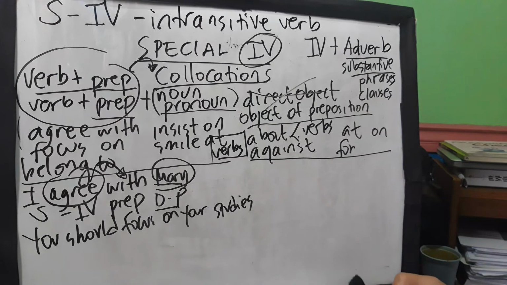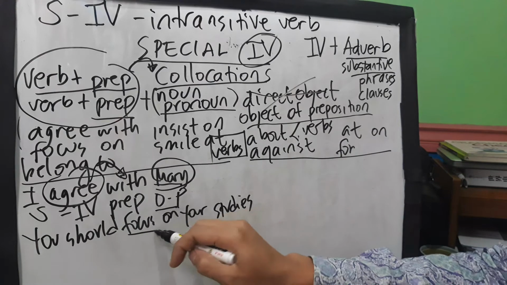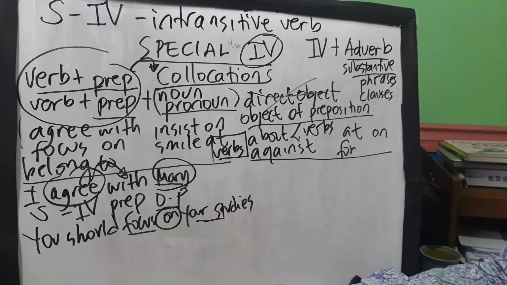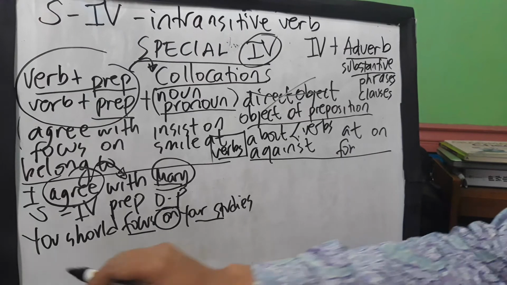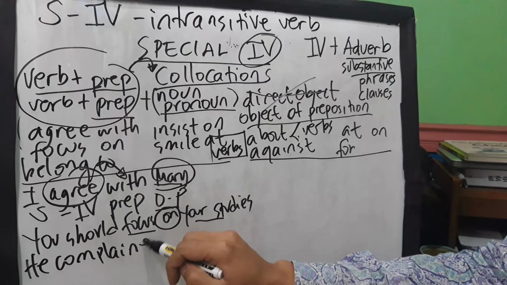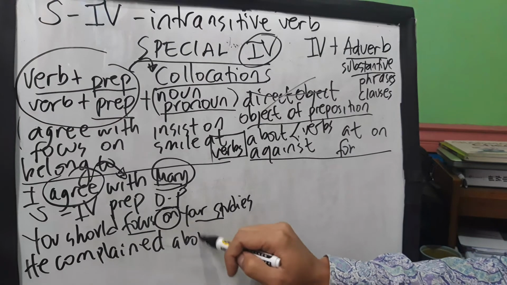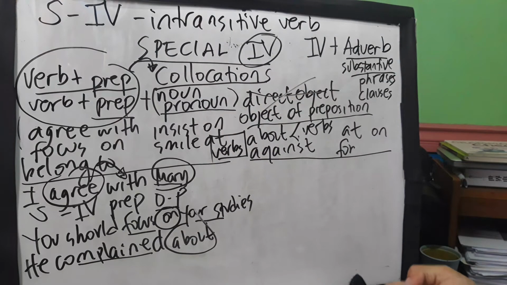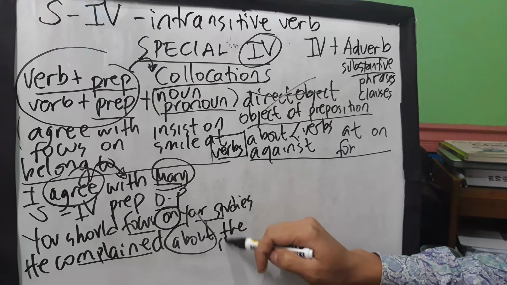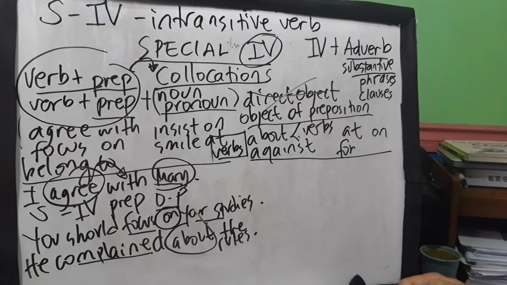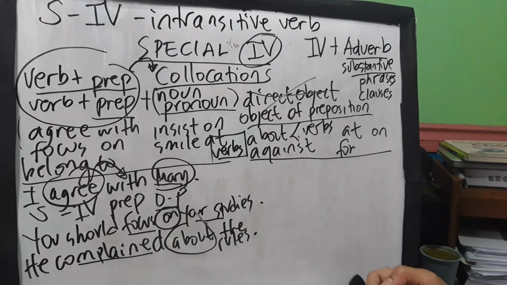Another one, you can say, you should focus on your studies. So when I say you should focus on your studies, so focus on. So studies is again the object of what? Preposition. You can say he complained. What's the preposition? It's followed by about. He complained about the rules. So complain here is definitely an intransitive verb.